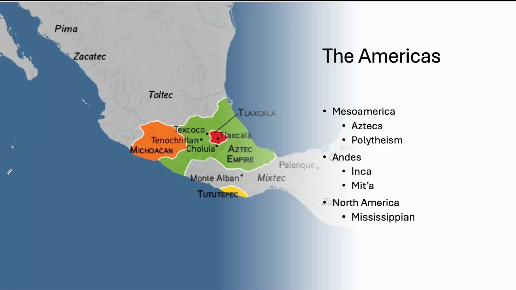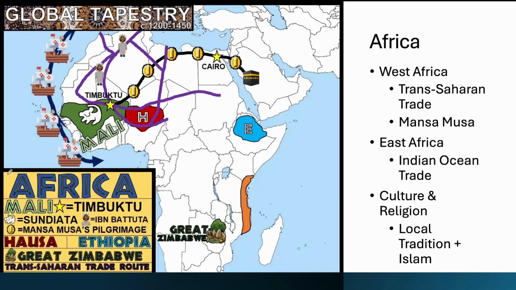They used the mita, however you would like to pronounce it, which is a labor tax instead of tribute. Basically, this helped them build a vast road network, which rivaled Rome's, connecting mountain communities along thousands of miles. The Andes is very mountainous, so they need a lot of infrastructure to connect the different communities. And then finally, we have North America, which is not shown on the map. There are smaller, decentralized societies built around large mound cities. So the American states are starting to develop during this time period, which will obviously continue as we branch into European exploration. State building in Africa.